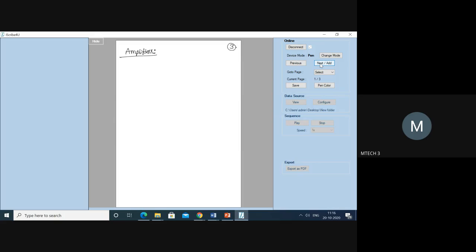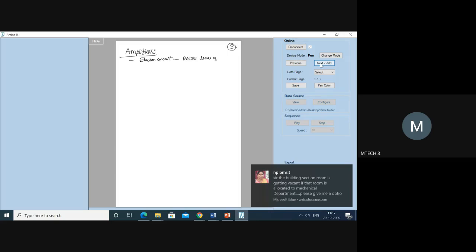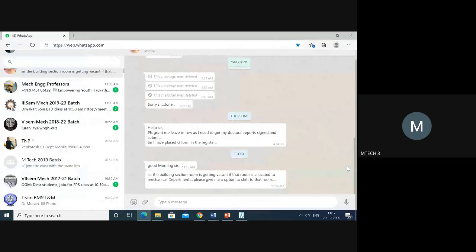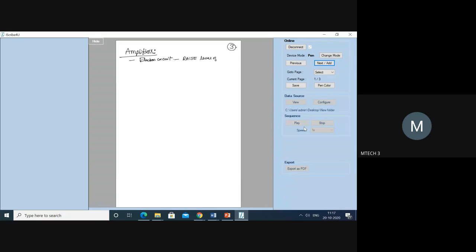Okay, right. Now let's understand what we mean by an amplifier. Basically an amplifier is an electronic circuit which is going to be used to raise the level of electrical signals.